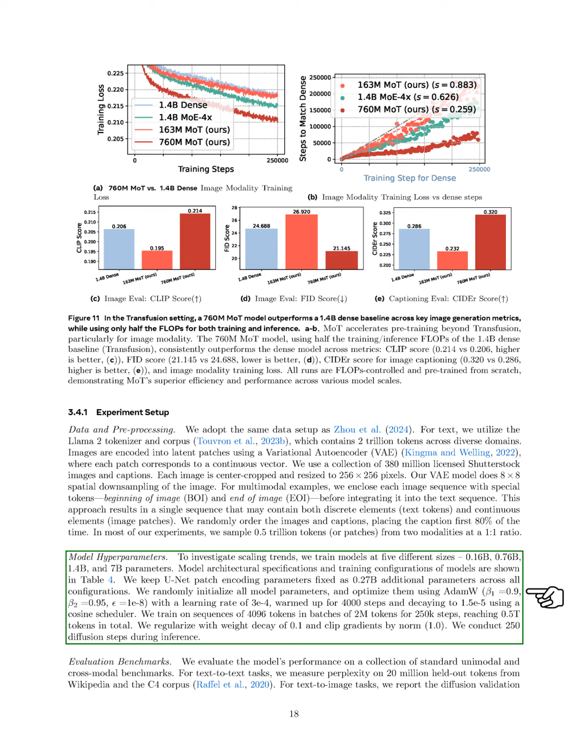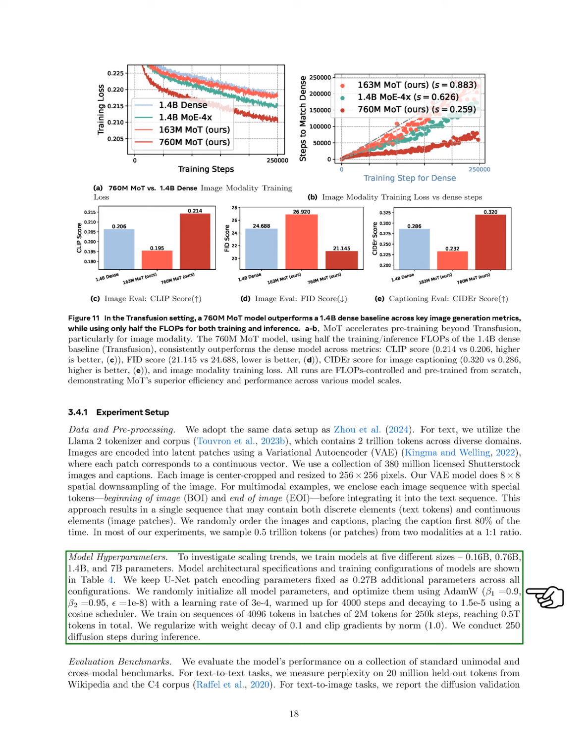All model parameters are initialized randomly and optimized using the AdamW optimizer with specific settings, including a learning rate of 3 × 10⁻⁴, which is warmed up for 4,000 steps and then decays to 1.5 × 10⁻⁵ using a cosine scheduler. We train on sequences of 4,096 tokens in batches totaling 2 million tokens for 250,000 steps, reaching a total of 0.5 trillion tokens. We apply weight decay of 0.1 and gradient normalization of 1.0 for regularization. During inference, we perform 250 diffusion steps.